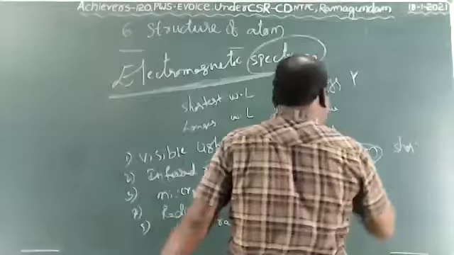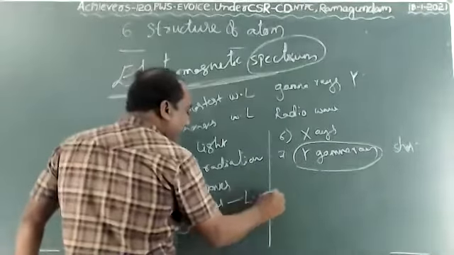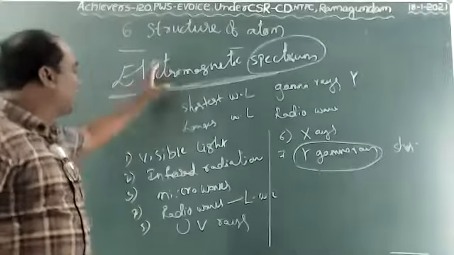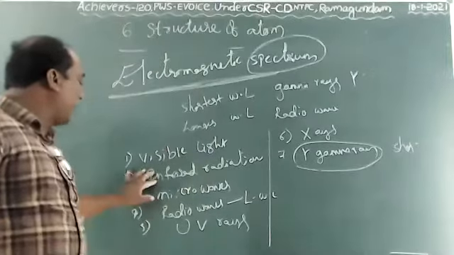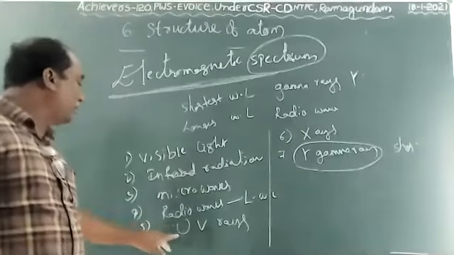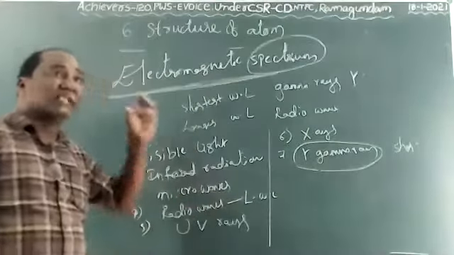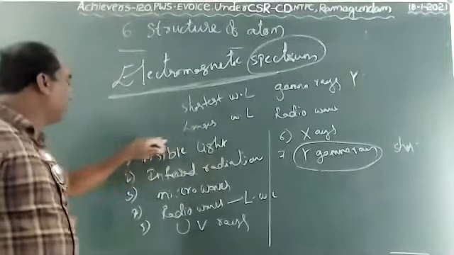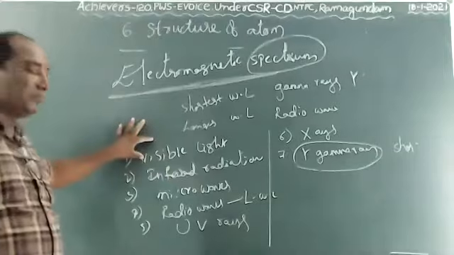The longest wavelength is radio waves. Our eye can only absorb visible light. We can see only the visible part.